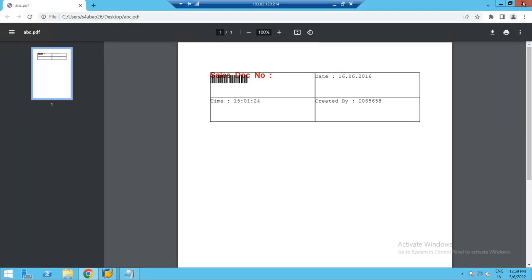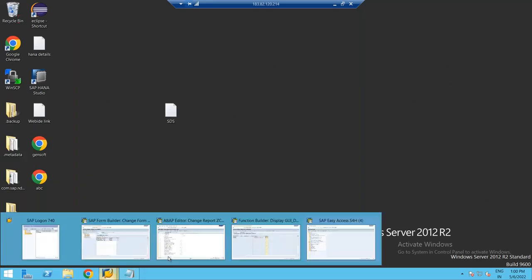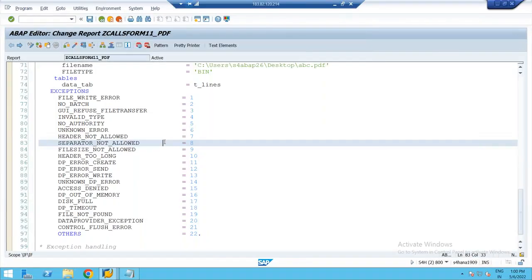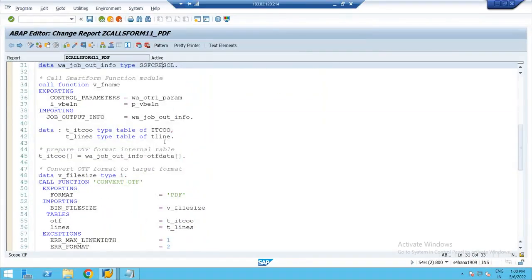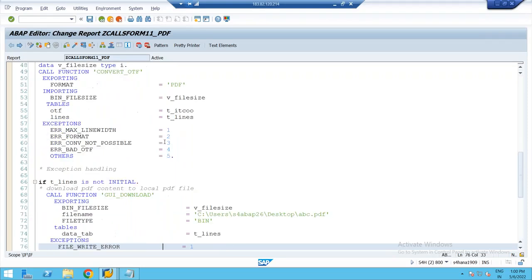So they are the 3 steps you have to follow to download the smart form to PDF file. From an interview point of view also, you have to explain these 3 steps. For your reference, you can refer to this particular program which I created just now. It's just calling the function model, nothing different. We should know how to call the function models. Before calling any function model, analyze the signature, prepare the mandatory parameters and pass them.